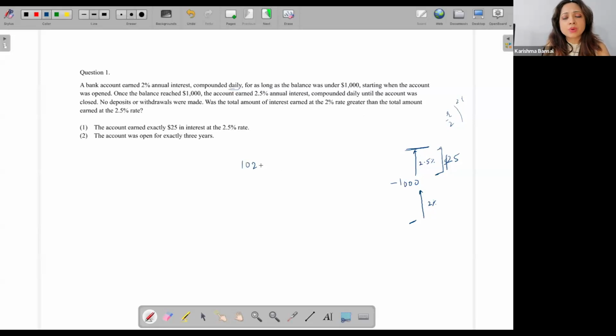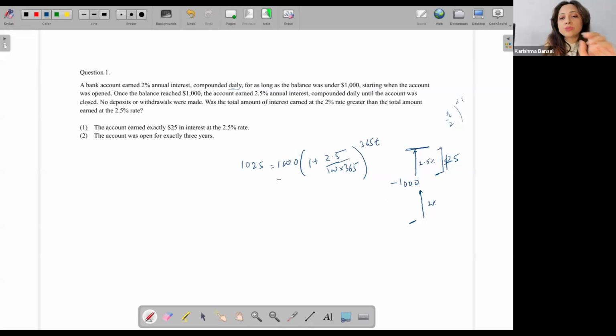So maybe 1,025 is equal to 1,000 into (1 plus R), my 2.5%, and since it is compounded daily, this will be divided by 365, raised to the power 365T, T being my number of years.